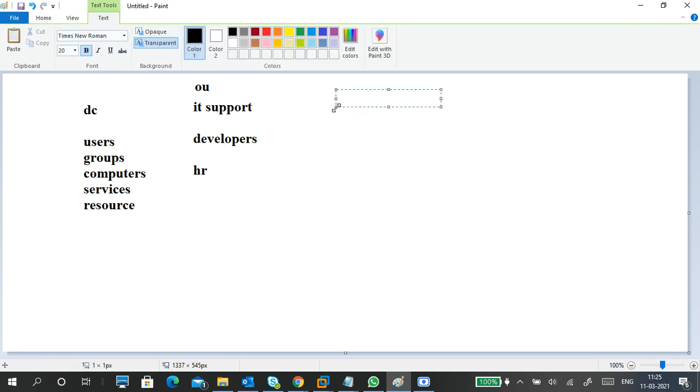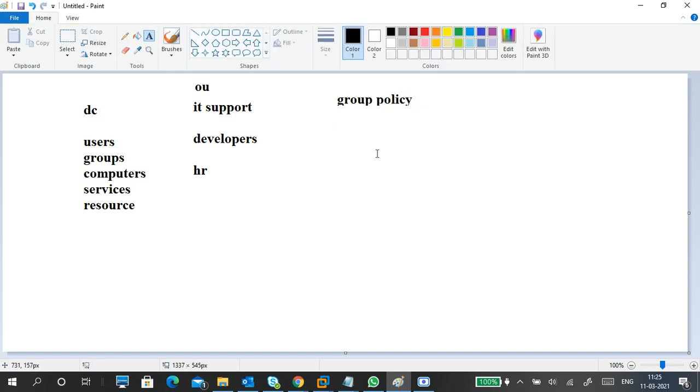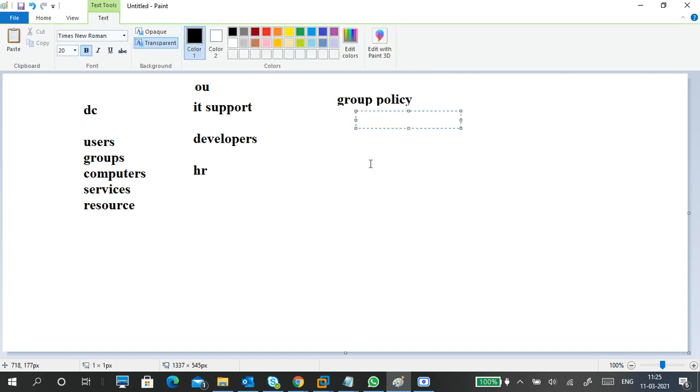But the important thing is group policy. A lot of people think group policy is based on a group only. It's not. Group is a different thing, a user group. Group policy is a different part. Group policy means applying a policy on users, groups, or computers on a mass level.